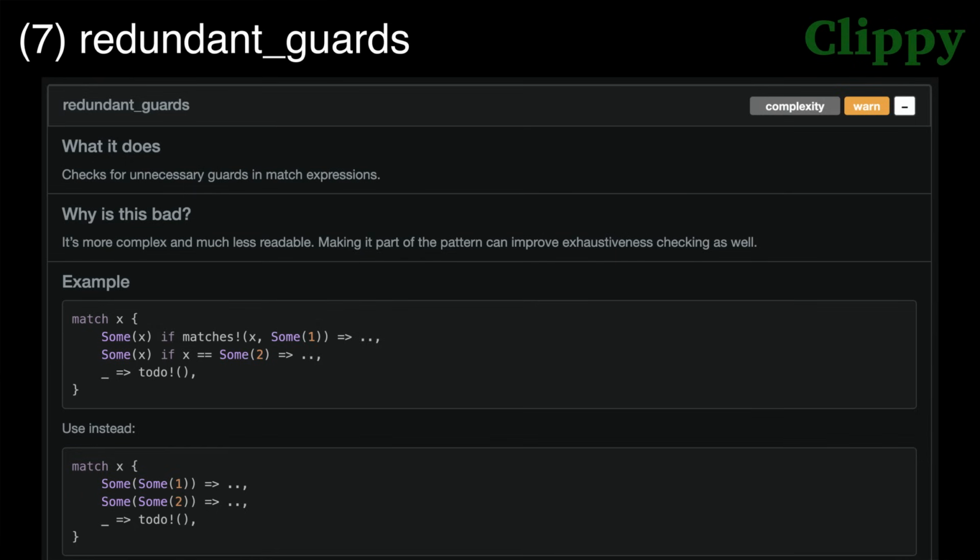Lint 7. Redundant guards. This warn by default lint checks for guard expressions that are doing pattern matching that could be done in the main pattern instead, and suggests you consolidate your pattern matching in the main pattern.